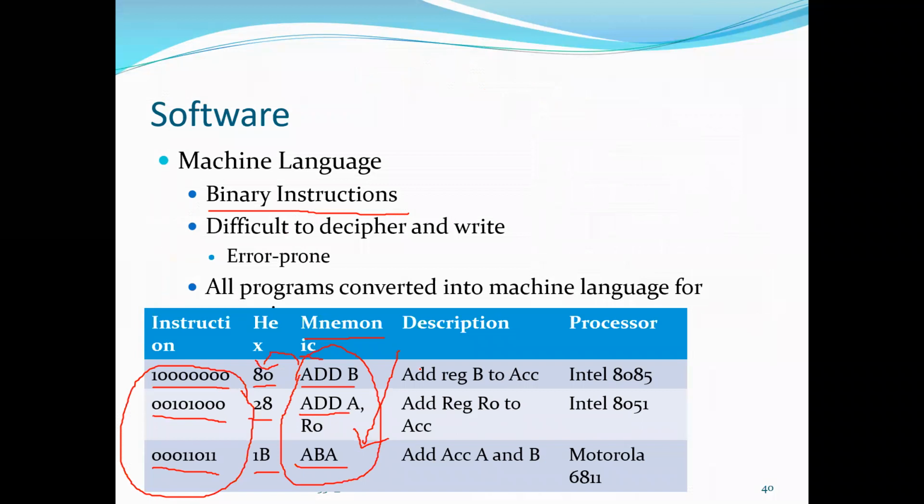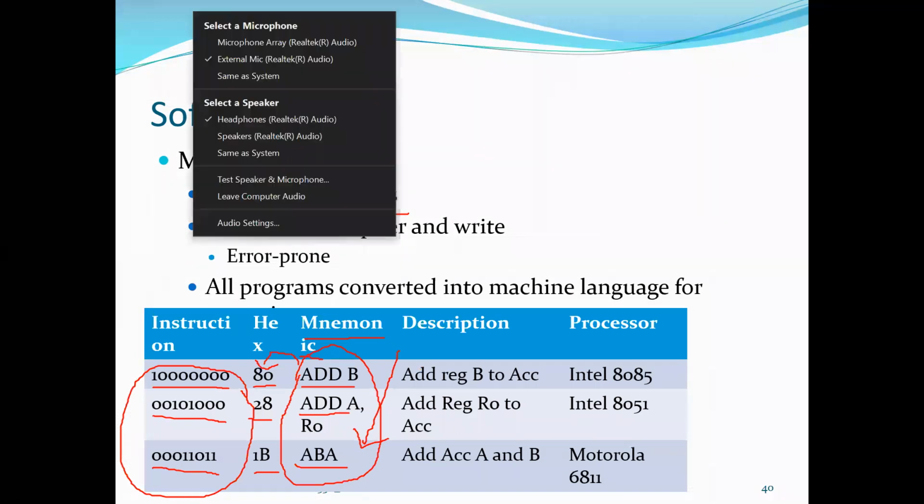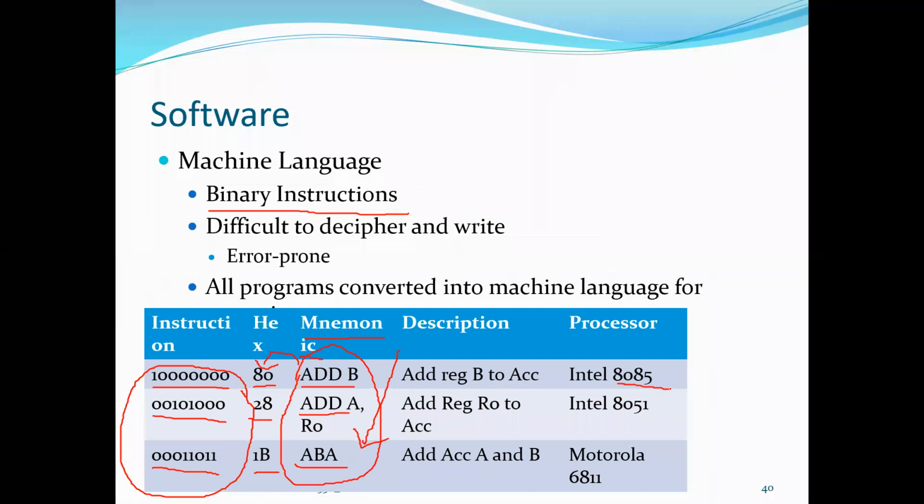Understood? Are you able to understand? Yes, ma'am. So here an example is given. See, for Intel 8085, the addition instruction is ADD B. In 8051, the addition instruction is ADD with the two registers, A with R0. In Motorola 6811, the instruction is ABA.